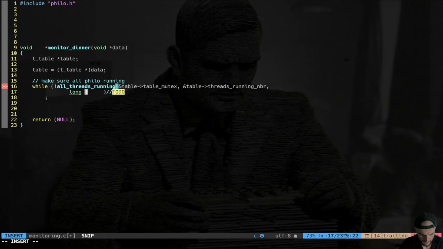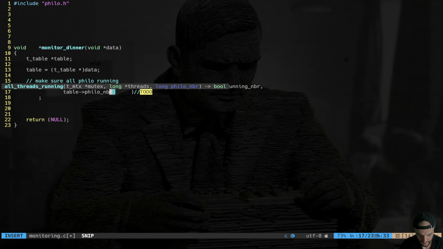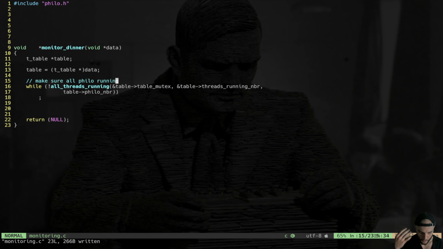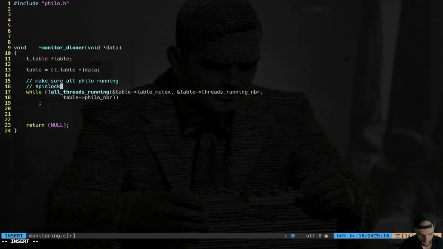And Philo number is going to be table Philo number, like that. Okay, so we managed to implement this function again. So my monitor waits until 100% all the threads are running before making all these controls. All right, spin locking. So this is going to be spin lock till all threads run.